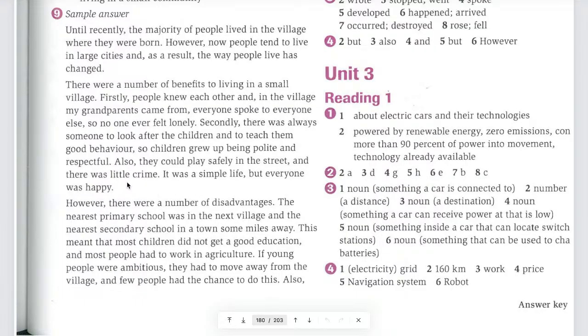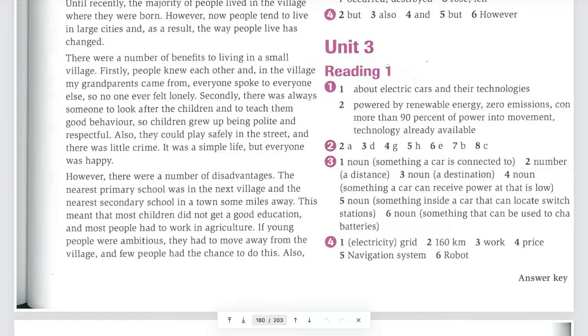Alright, so we have just discussed all of the benefits. You see that? So let's move on to the next paragraph here. What is it about? It's about the number of disadvantages. Yes, a number of disadvantages. So we expect to read all of the disadvantages here, right? It's very clear. The structure is very clear.